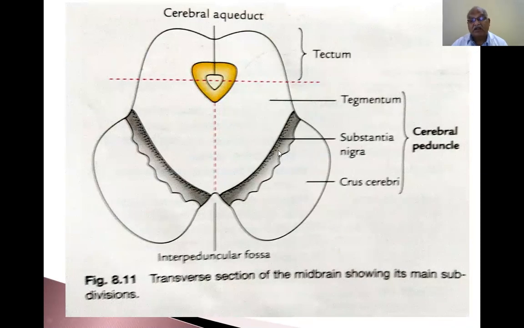Now this is the crus cerebri. It is divided into the middle 2/5, lateral 1/5, and medial 1/5. So medial 1/5, lateral 1/5, and middle 2/5; altogether this entire mass is one. Now the medial 1/5 contains one type of fibers, the middle 2/5 contains one type of fibers, and the lateral 1/5 contains one type of fibers. Now this middle part contains corticospinal fibers and corticonuclear fibers.